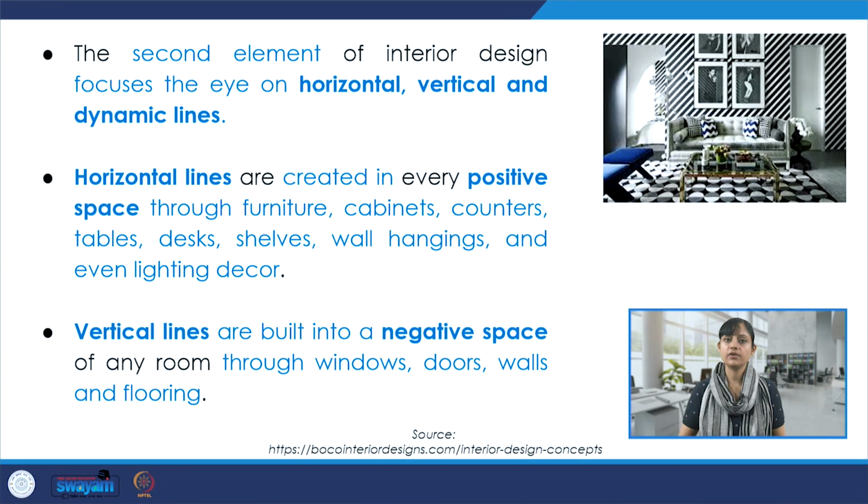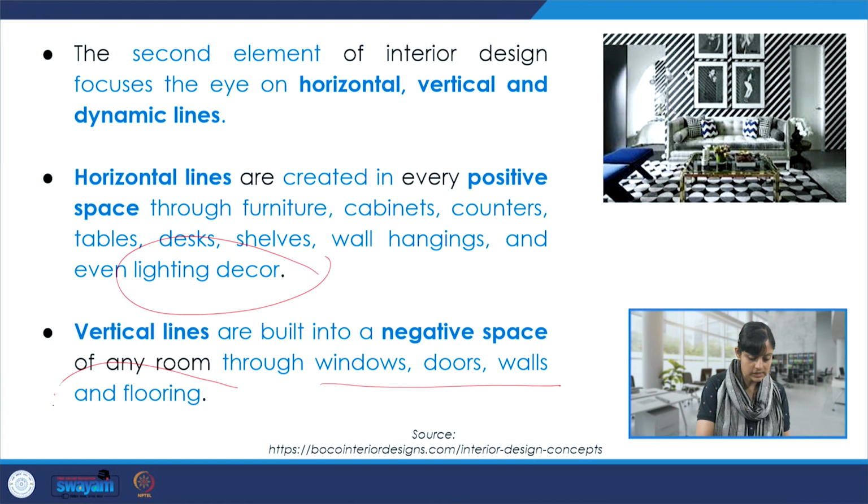So, line is another very, very important element within the interior design fraternity and used for the projects. And it could be horizontal, vertical, dynamic, and it helps our eye achieve a certain movement. It focuses the eye on attributes like horizontality, verticality, dynamism, etc. So horizontal lines are created in positive spaces through furniture, cabinets, counters, wall hangings, even lighting decor. And vertical lines are built into a negative space through windows, doors, walls, and flooring.